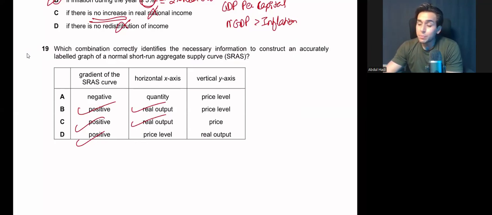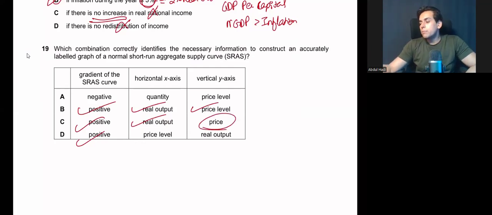So the last option is price level or price. You see, in macroeconomics, we use the term price level. Why do we use price level? Because if we talk about price, price is of an individual good, but price level is a kind of average price throughout the economy. So we use the term price level. So your answer is B.